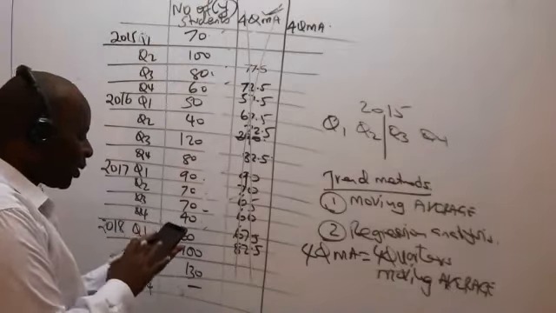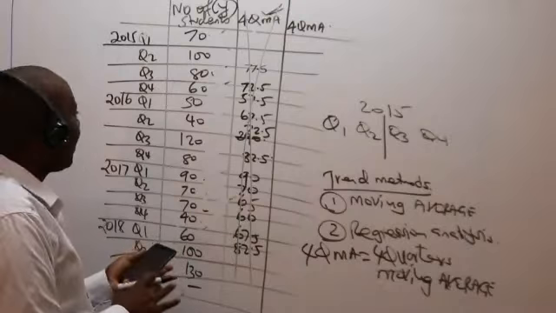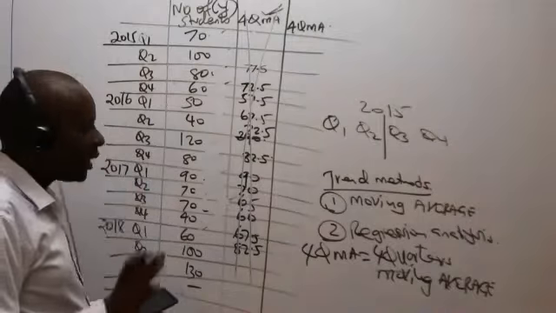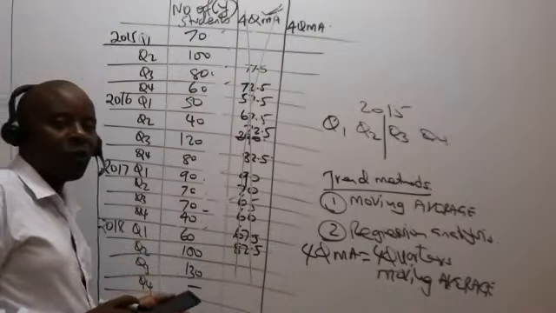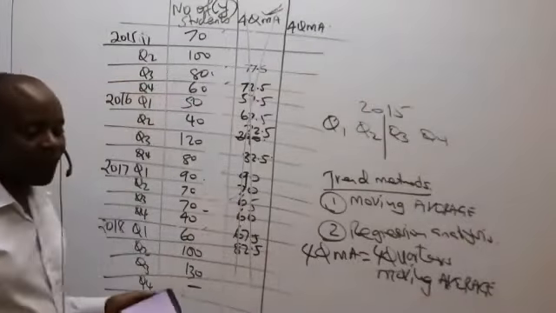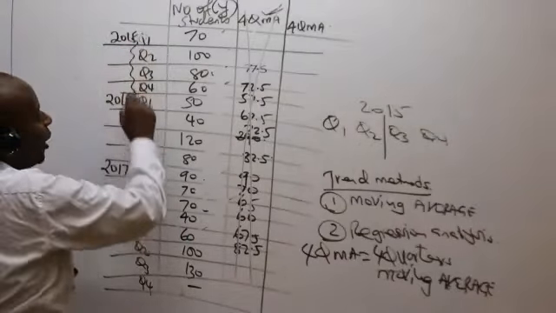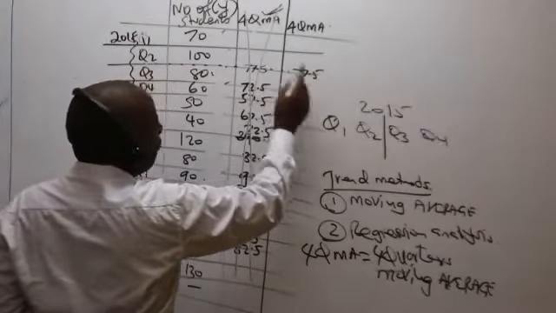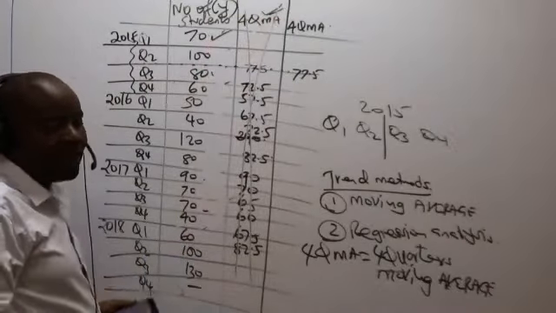So please make sure that you are doing yours. So 70 plus 100 plus 80 plus 60. Those are 4. I'm getting 310. When I get that figure, I'll average it by dividing it with 4 numbers. So when I divide with 4 numbers, I'm getting 77.5. Where do I write this 77.5? At the middle of the 4 quarters. Middle of the 4 quarters is here. So I'll write 77.5. And then, every time I get a moving average, I must tick the topmost figure.